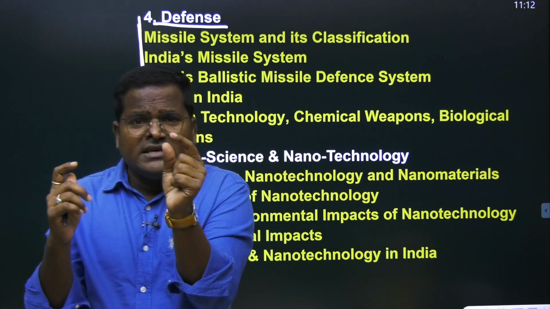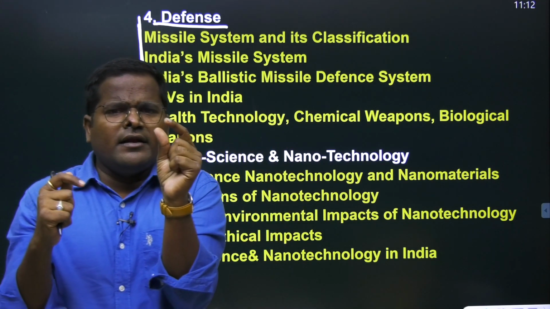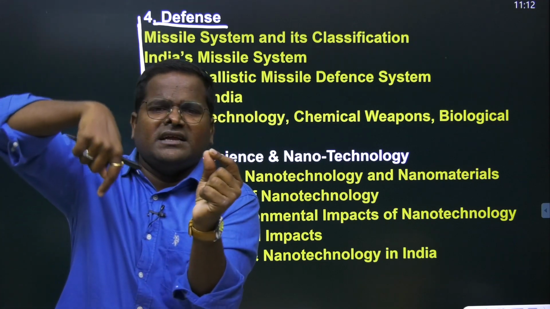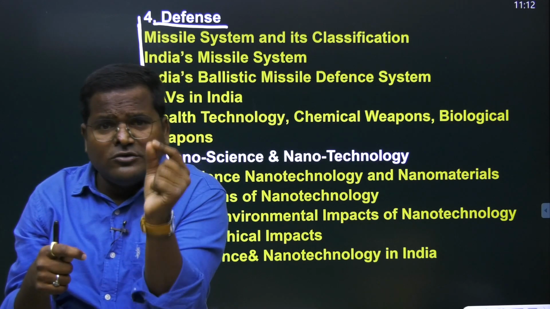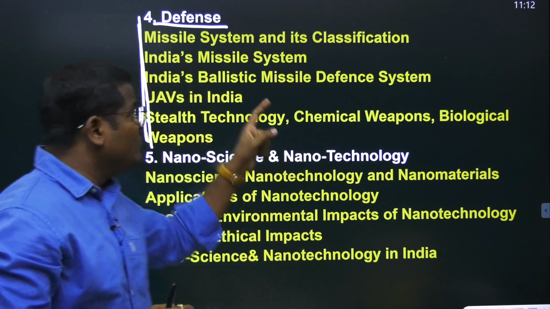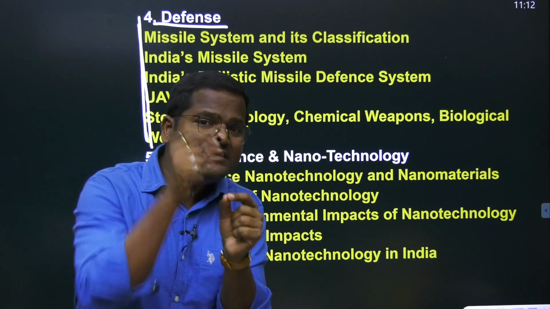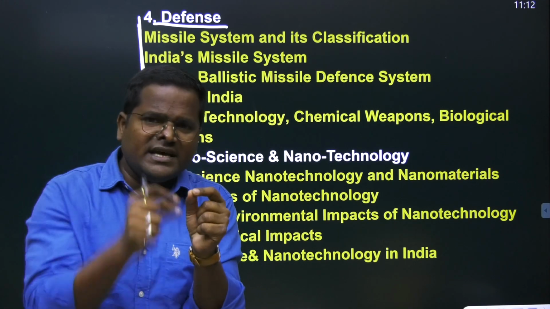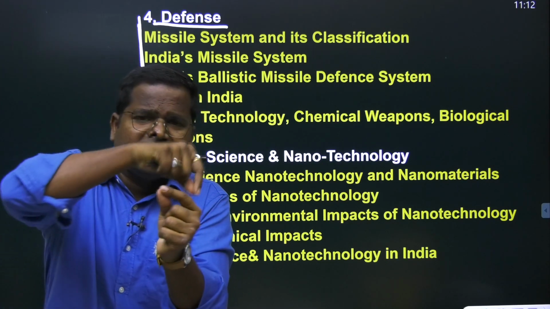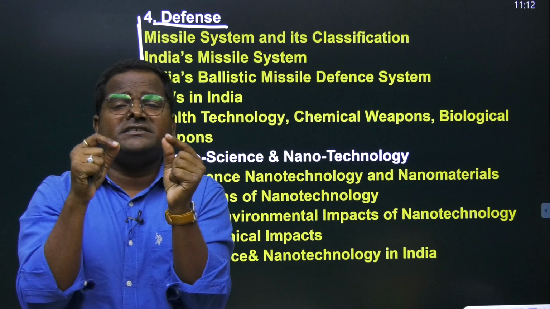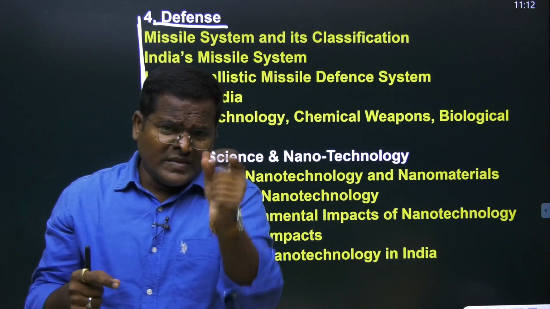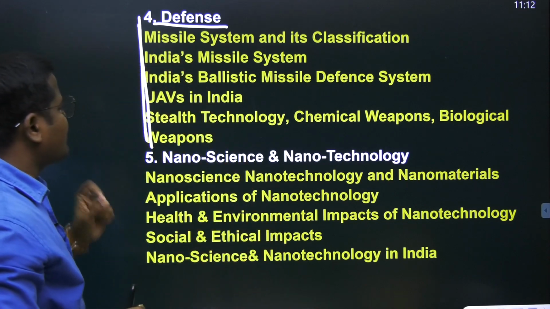Even if you see, Israel is such a small country, and all the other countries around it are enemy countries, yet how is it able to sustain itself? Because of its defense technology. So you need to track what Israel is doing, how Israel is doing it, even though it is a small nation and every bordering nation is its enemy. How could it sustain? Please try to keep track of that.